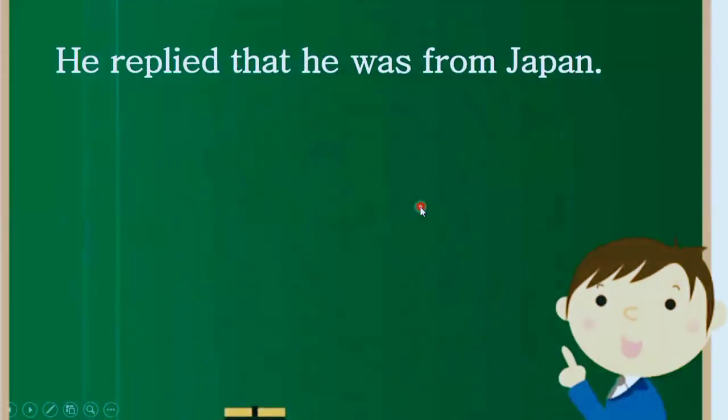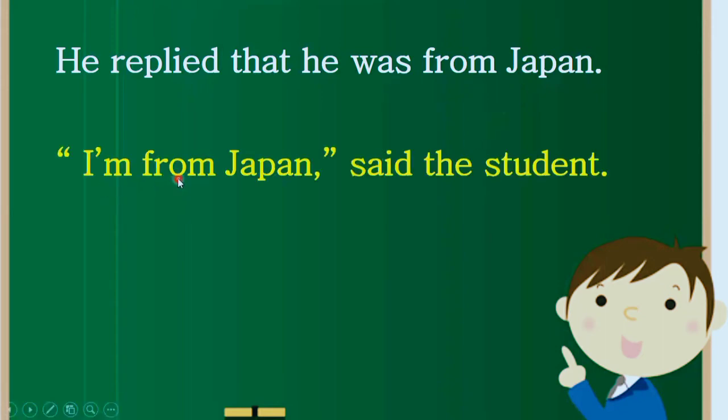Now, what did the student reply? He replied that he was from Japan. Here, it's not mandatory that you use the term "replied." We can use only "said," and that would be enough. And what he said: he was from Japan. When the student is talking, we should not use "he." He must have said, "I am from Japan," right? So "he was from Japan" here is in past indefinite tense. Definitely, to make it direct speech, we should change it into simple present tense. "I am from Japan," said the student.